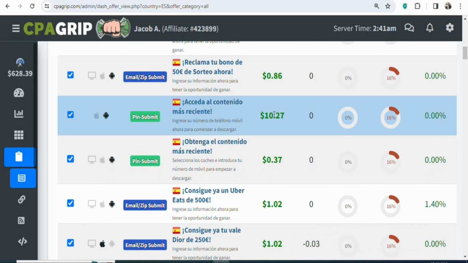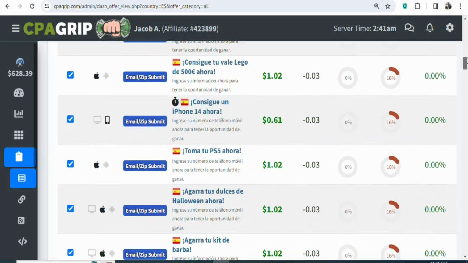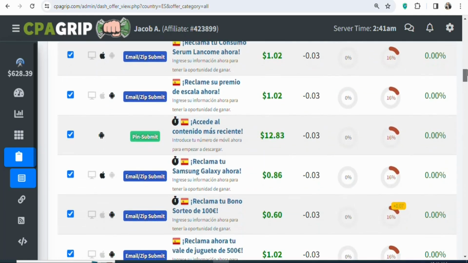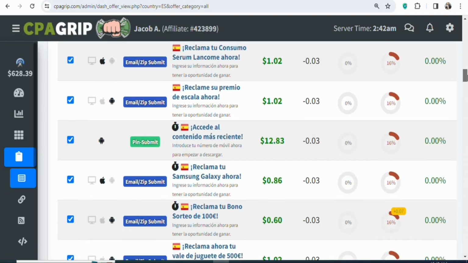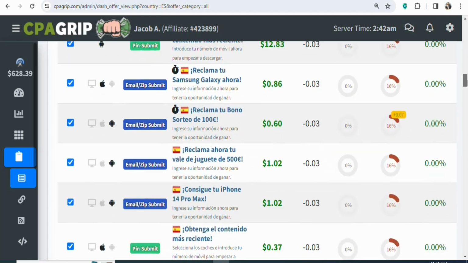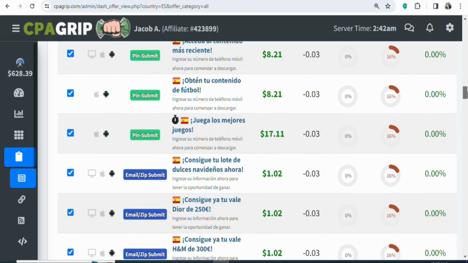You can see this offer, the payout is $10.27. That is the amount that you are going to earn per every lead that you get. You can see many of them. As I scroll, you can see this one here, you're going to be earning $12.83 per every lead that you get. There are many offers with higher payout that are allowed in Spain. So just search through and then find the best offer that you can promote. You can see this offer right here, the payout is $17.11. That is the amount that you are going to be earning per every lead that you get.